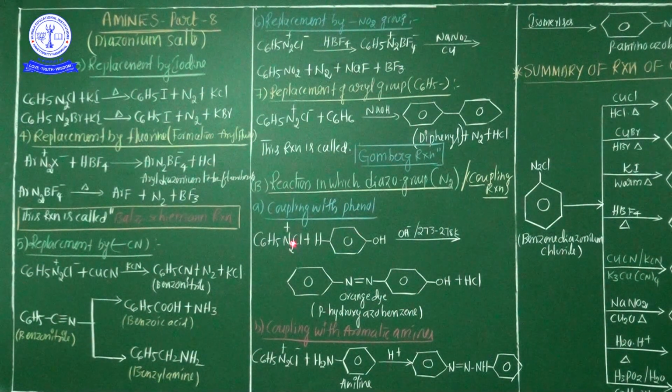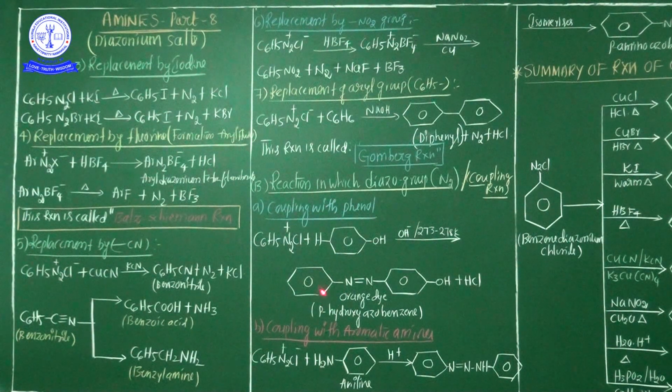Now see here, this reaction is represented with the equation. This is benzene diazonium chloride, treated with phenol. Coupling means combination. Coupling with phenol in the presence of OH minus, base character.